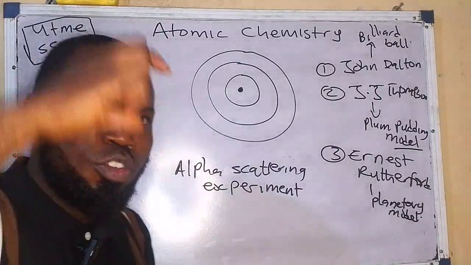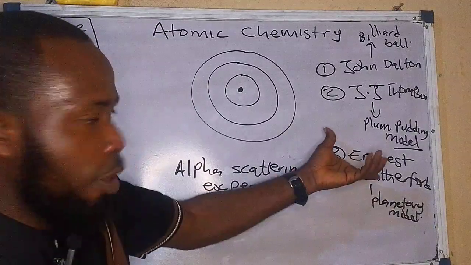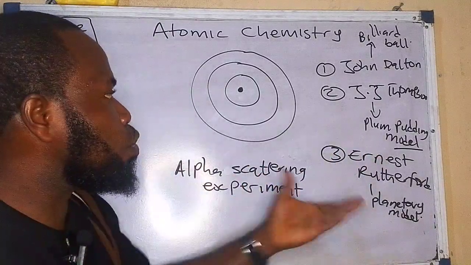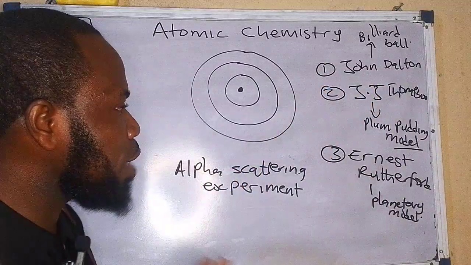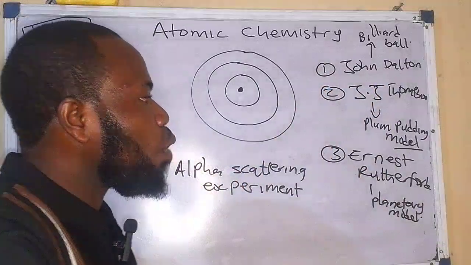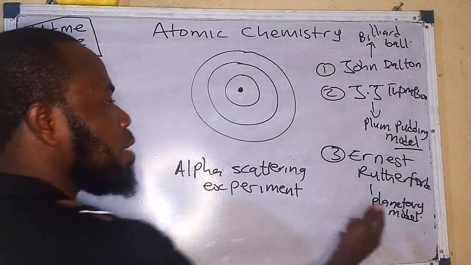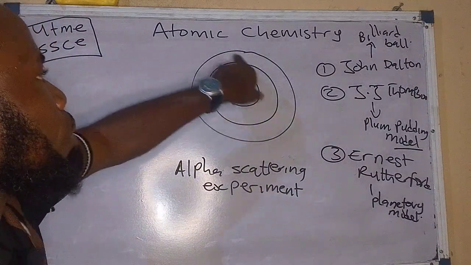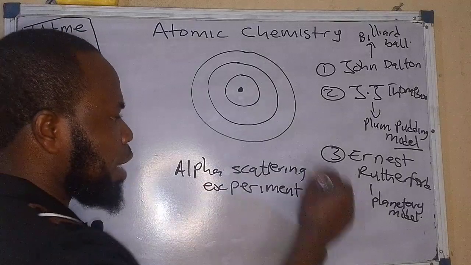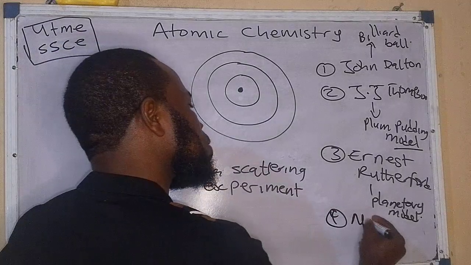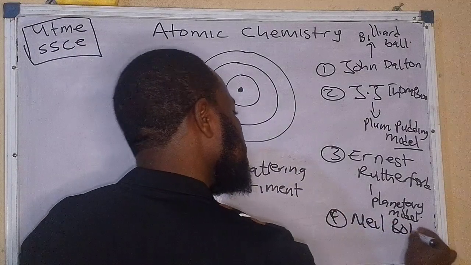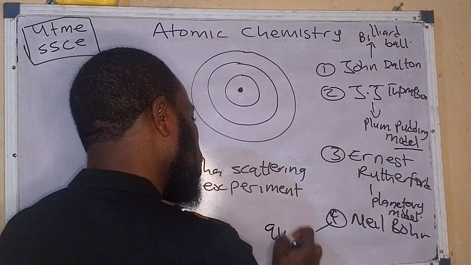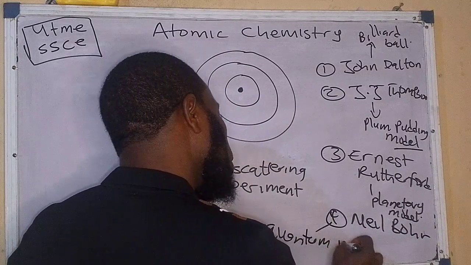Then a student of Ernest Rutherford. Remember, Ernest Rutherford was a student of J.J. Thomson. Now, a student of Ernest Rutherford proposed that the planetary model was quite correct, because he said that an atom is made of a center with electrons revolving round. But he now objected. Who was that? That scientist is Bohr, who brought about the quantum model of an atom,